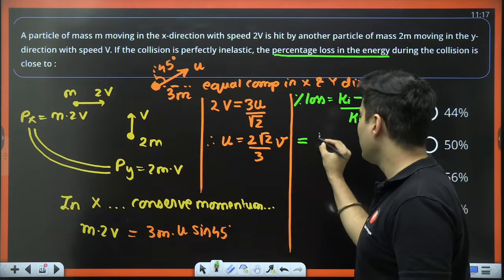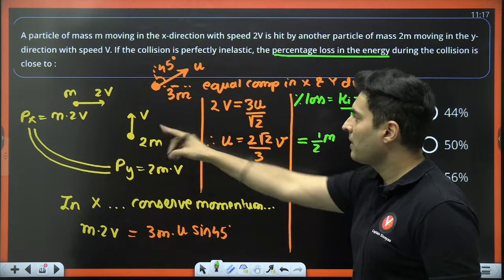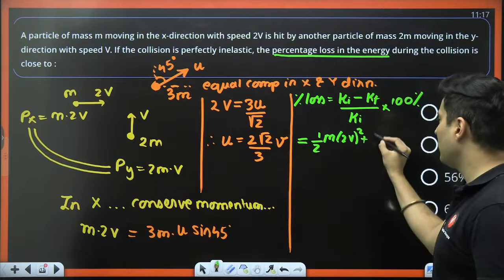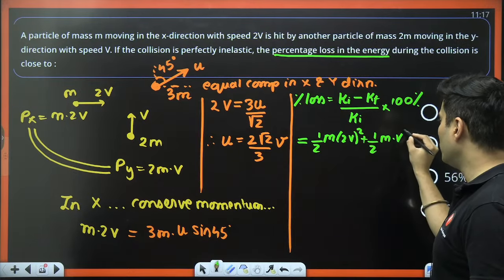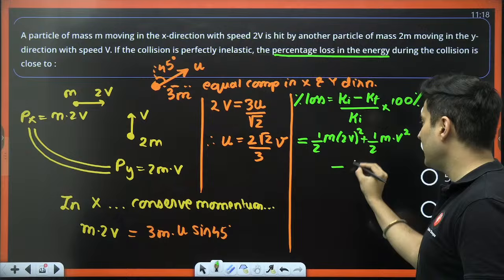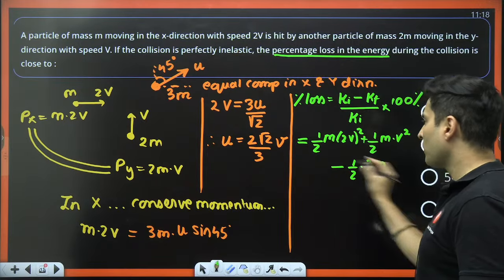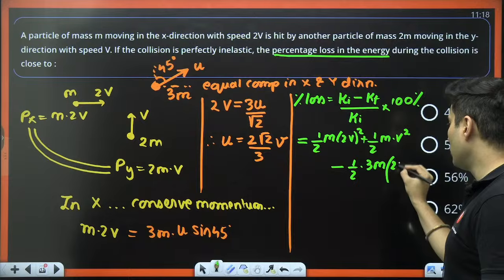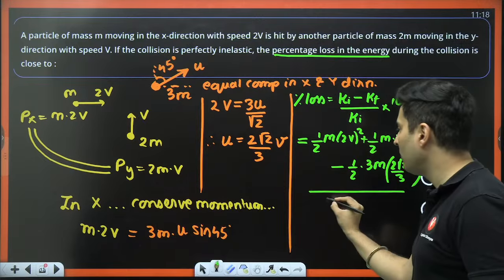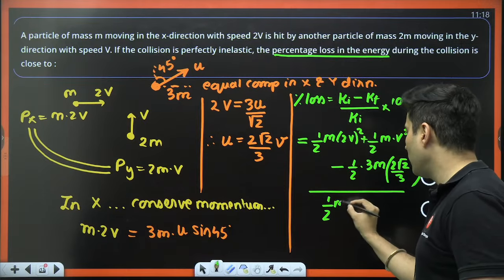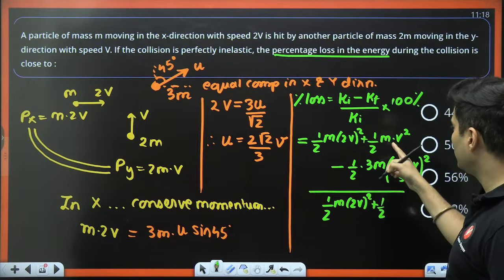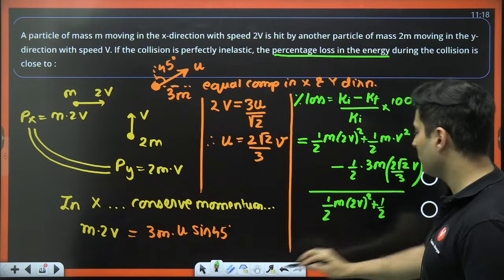Initial kinetic energy will be half into mass. The velocity was 2v, so 2v squared, plus the second mass is also there, half 2m into v squared, minus final kinetic energy. So this is the speed, right? So half into 3m into this speed, which is 2 root 2 divided by 3 v whole squared. The whole thing divided by initial energy, which is half into m into 2v squared plus half into, this was supposed to be 2m, I'm so sorry.